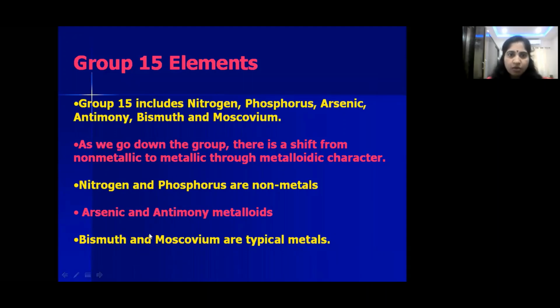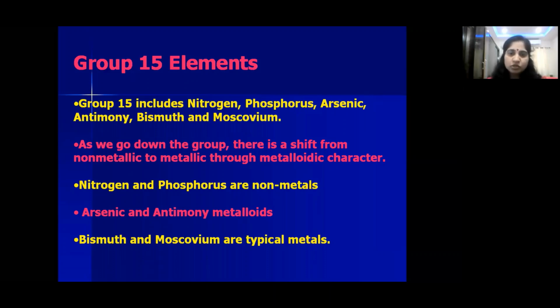So one more thing you have to learn here: 15 group elements consist of nitrogen, phosphorus, arsenic, antimony, bismuth, and moscovium. In these elements, from top to bottom, metallic character increases. Children, in s block elements, all are metals only, alkali metals and alkaline earth metals. First group are alkali metals and second group are alkaline earth metals. But here in p block elements, metals also exist, non-metals and metalloids also. So in 15 group elements, from top to bottom, metallic character increases.